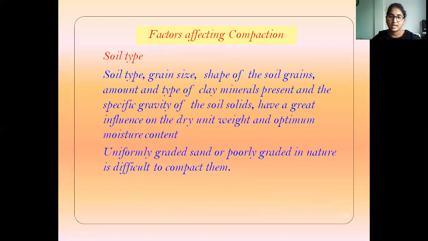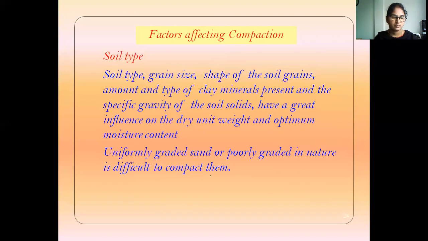Now the soil type. Soil consists of different types, that means cohesive soil and cohesionless soil. Grain size and shape, the amount and type of clay minerals present, and the specific gravity of the soils have great influence on the dry unit weight and optimum moisture content.